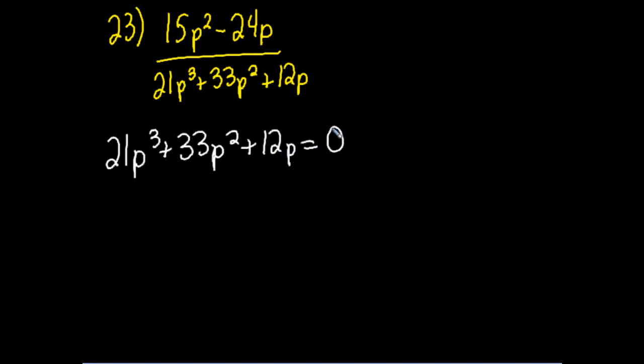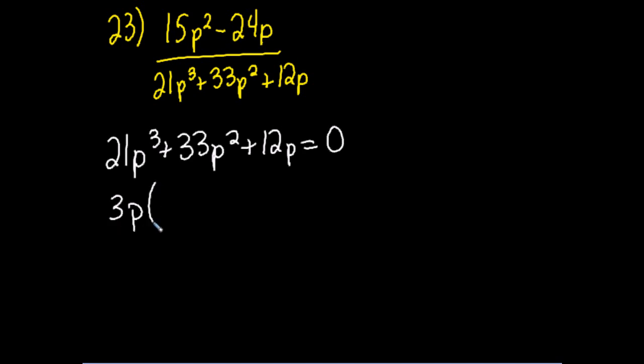And on these, my first step is always going to be to look for that greatest common factor, the biggest number or variables I can pull out of everything. All 3 of these have p in them, so I can pull it out for sure. 21, 33, and 12 will all divide by what? 3. So I can pull that out.